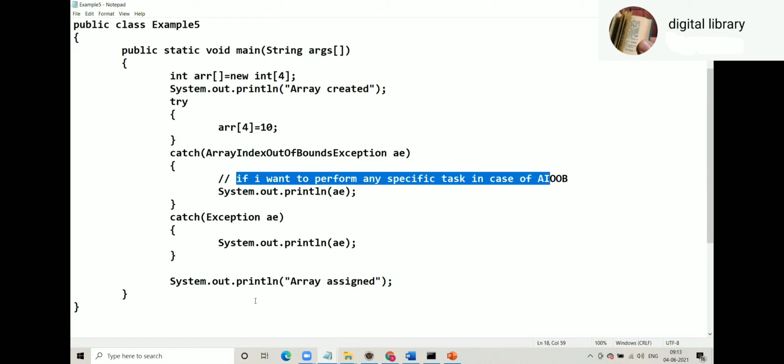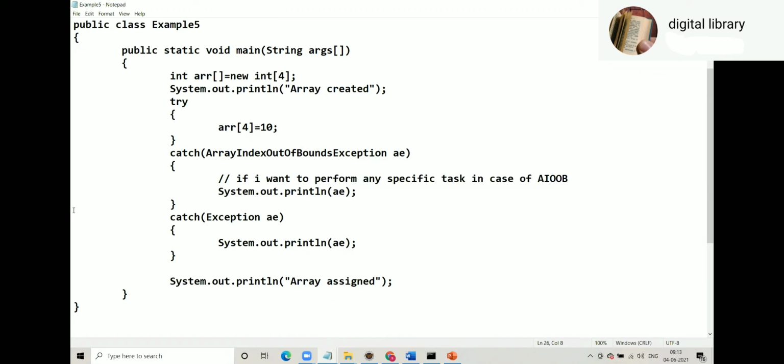But when I go for a special ArrayIndex catch along with catch Exception, the rule is first catch with ArrayIndex and then catch with Exception. If you do vice versa, you will get a compilation error. So when you write one try and multiple catch blocks, the most specific catch block should precede the most generic catch block. Here, the most specific catch block is ArrayIndex. The most generic catch block is catch with Exception. So this should be the order. This is the correct order.